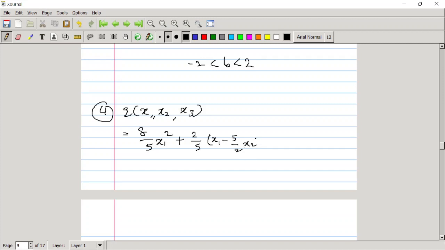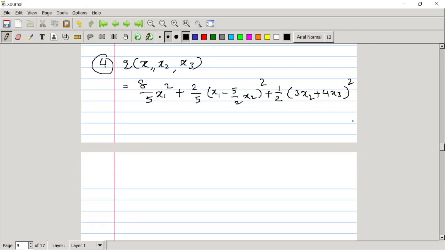5 by 2 x2 whole square, plus 1 by 2 times (3x2 plus 4x3) whole square. Just expand the squares.